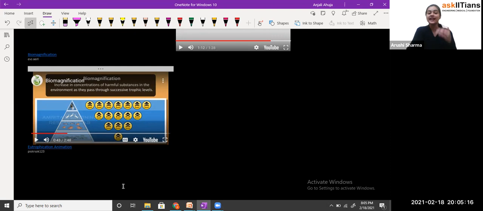Exactly not. So that increased concentration of toxins in people, and not only in people but in our environment, according to the successive trophic levels, we call biomagnification.